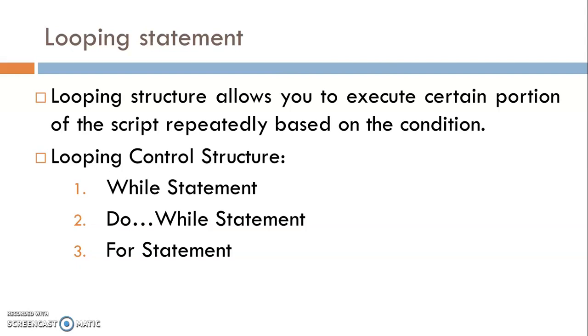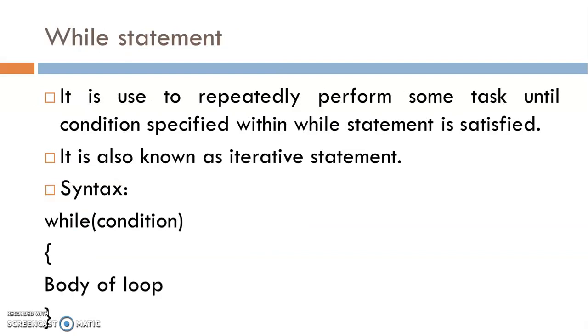Looping structure allows to execute certain portion of the script repeatedly based on the condition. In PHP there are three looping structures. First is while loop, second is do while and third is for statement.